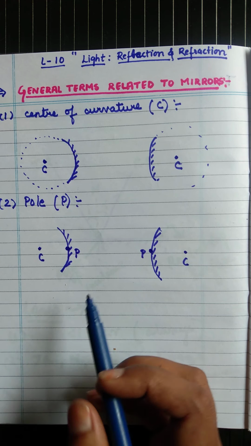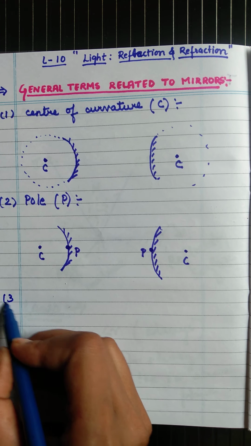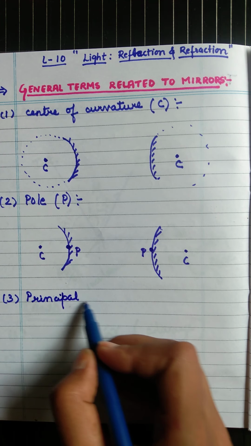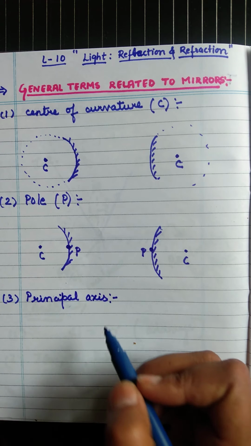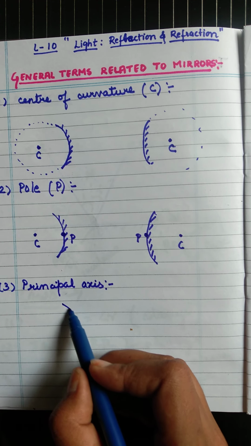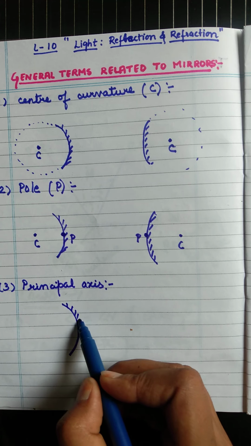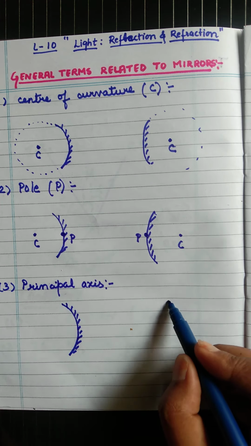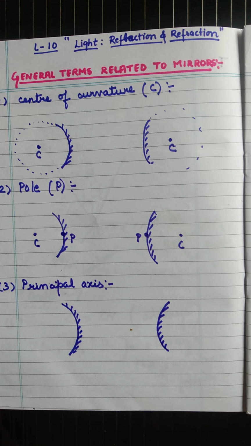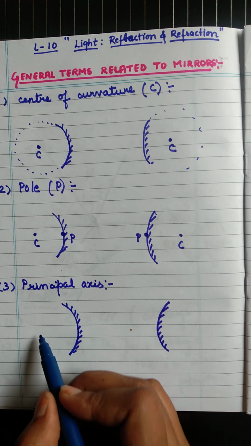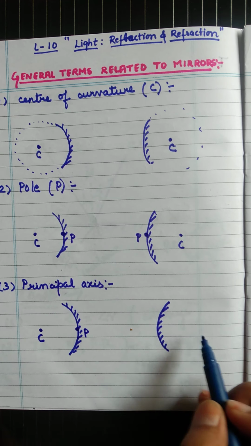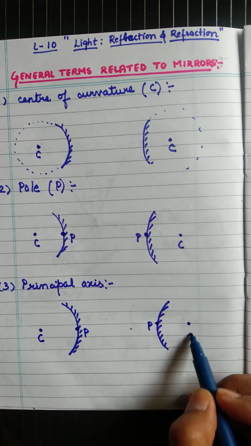Okay, now the third term is the principal axis. So what is the principal axis? Suppose this is a mirror, a concave mirror, and let's take one more mirror, a convex mirror. So we have two things that we have studied: one is the center of curvature and one is the pole. This is the pole and this is the center of curvature.